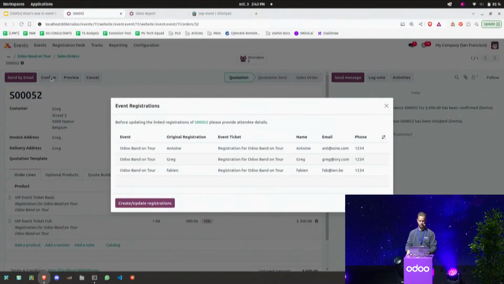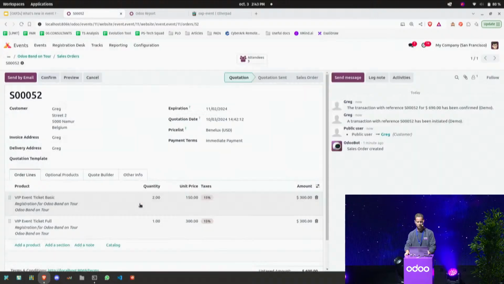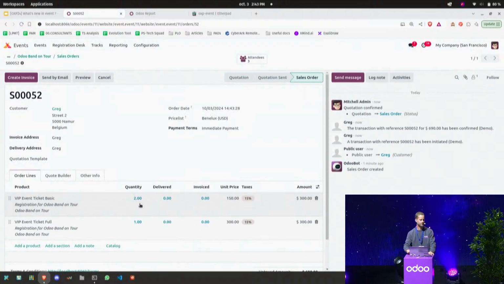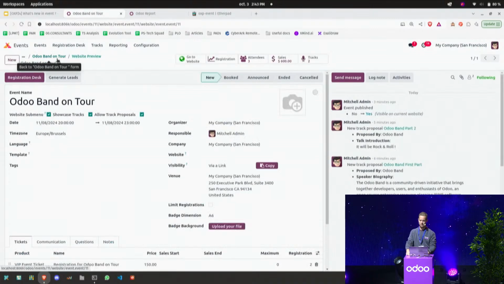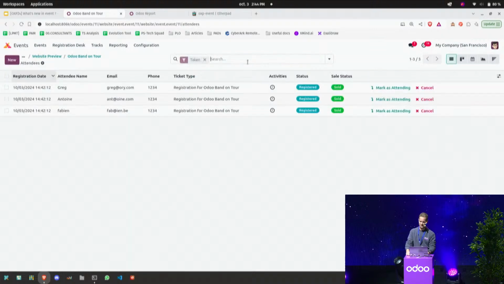So here I find my 3 attendees with the different info I filled in. Here the name, the event for which they subscribed, the ticket they bought, and the other information. So let's click on create and update the attendees. Sorry. I come back on my event. I can see that I have my 3 attendees that I can mark as attending or cancel their subscription if they made a mistake or if they contacted me to fix this.